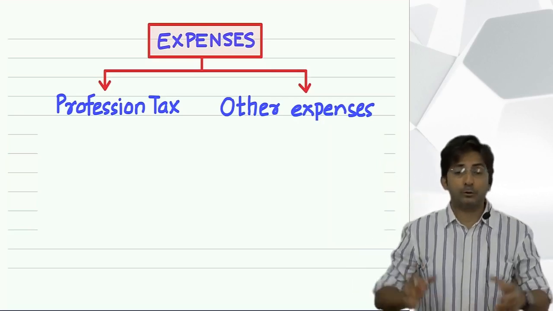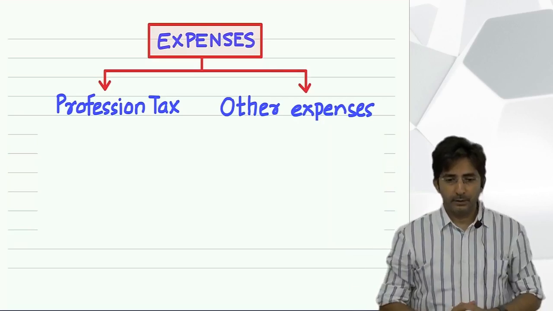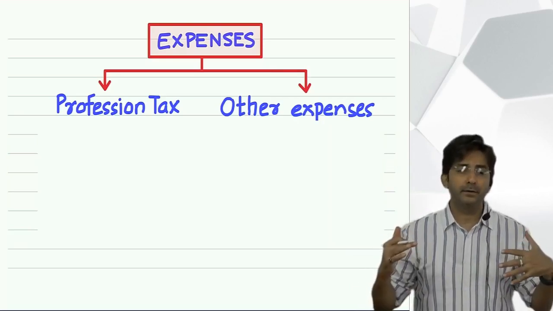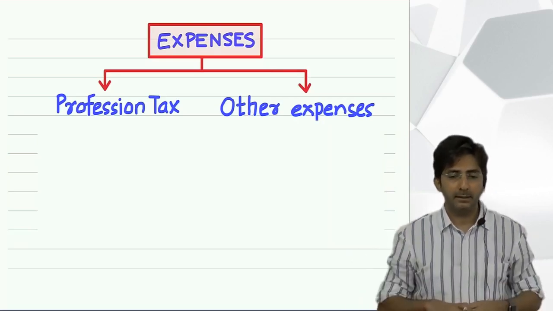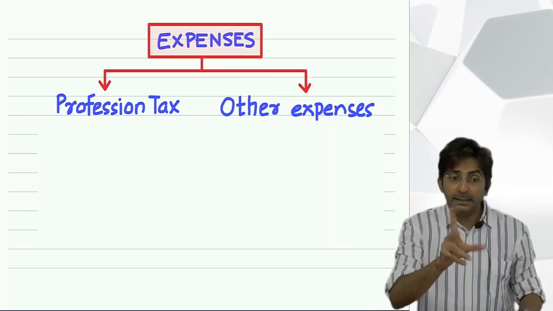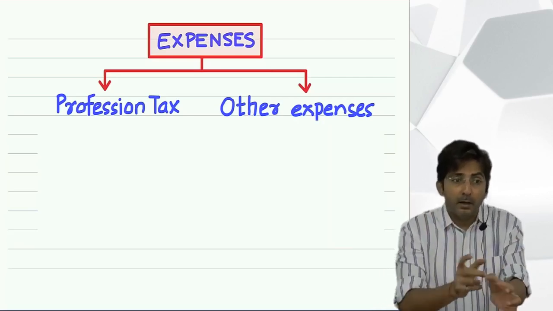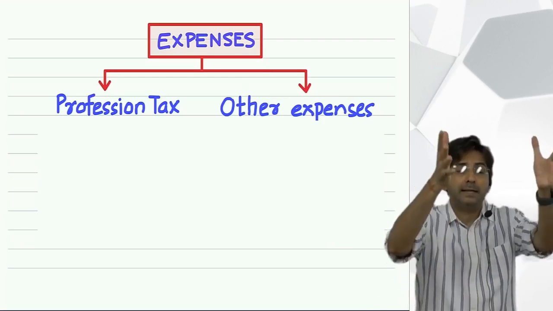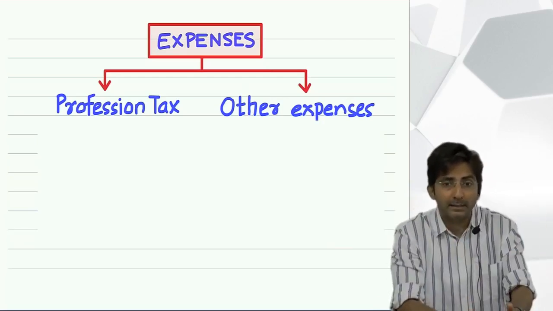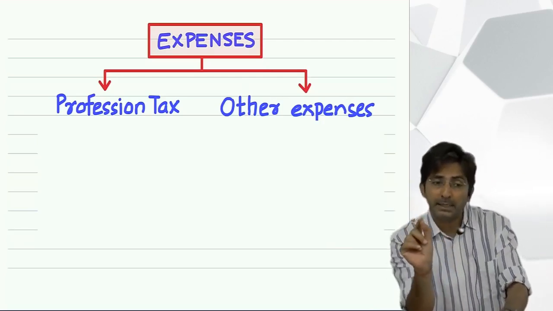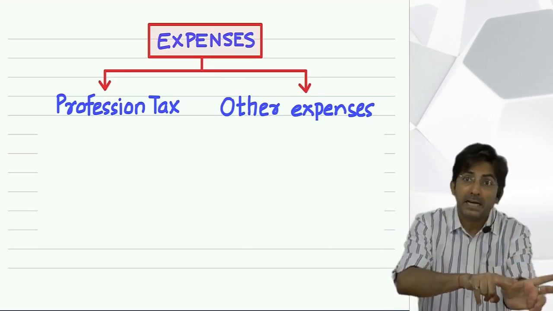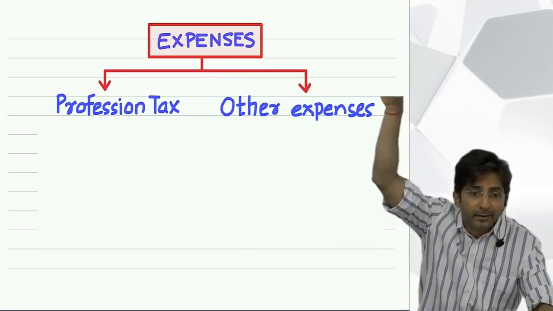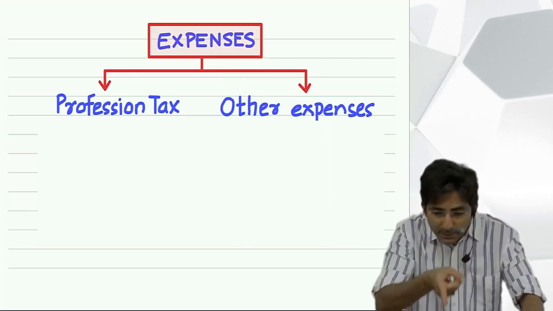It is a tax on employment. Once you are employed, you have to pay profession tax. And it is not income tax. See, income tax is linked with the income. Higher the income, higher the tax, lower the income, lower the tax. Income tax is a percentage of your income, and that is charged by the central government. Profession tax is charged by the state government.